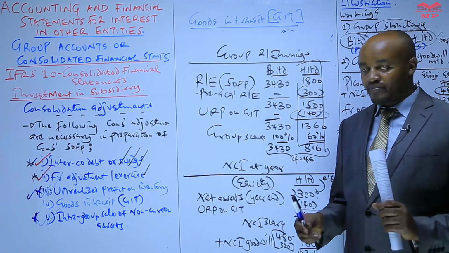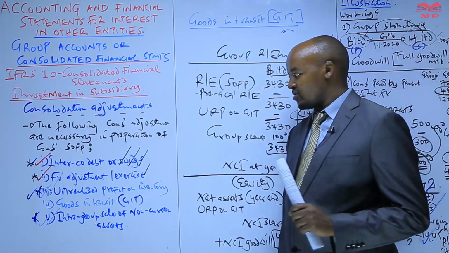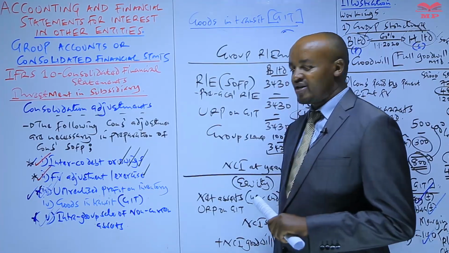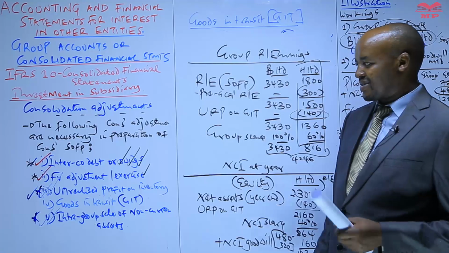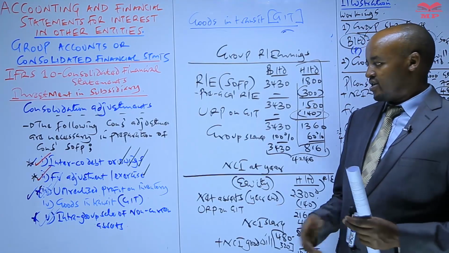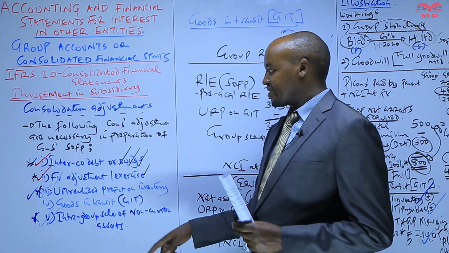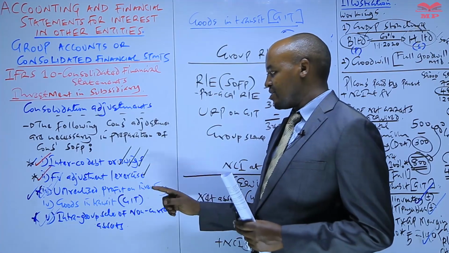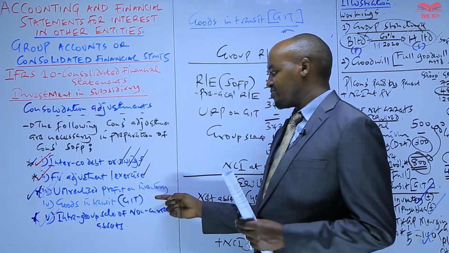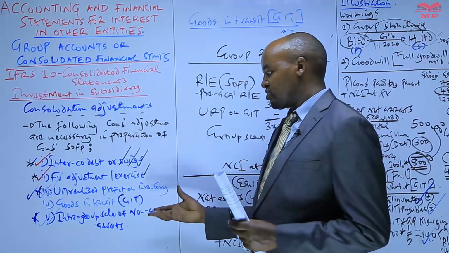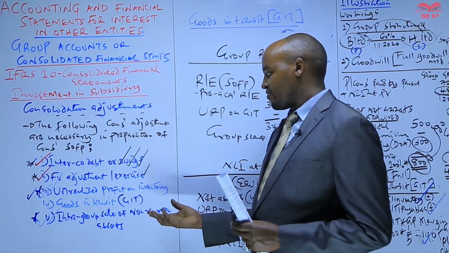from this topic of group accounts, mostly the examiner will test a number of these key consolidation adjustments. Like any question for group accounts, you'll come across an adjustment relating to fair value exercise, intercompany debt, and mostly the unrealized profit on inventory, goods in transit, intra-group sale of non-current assets.